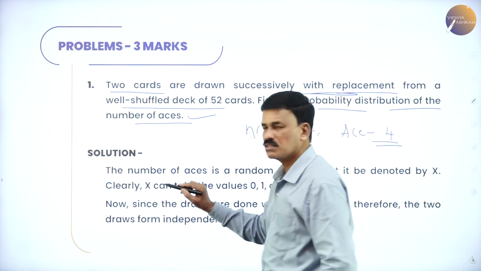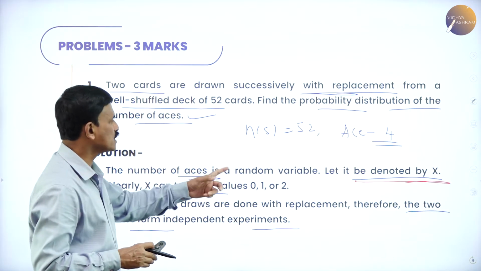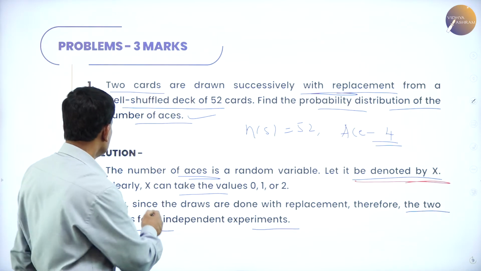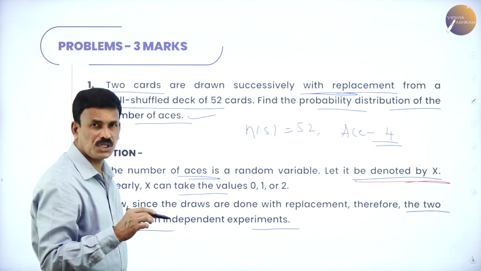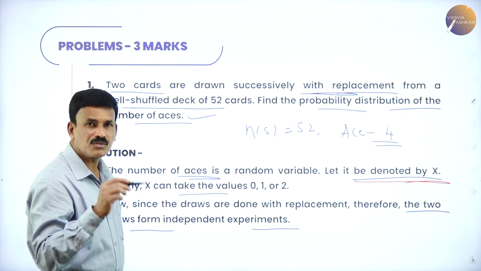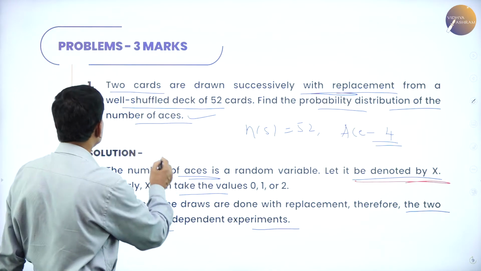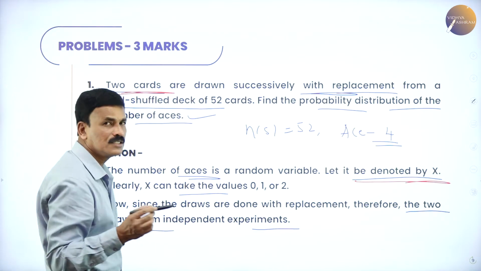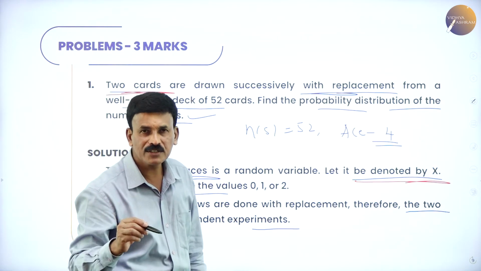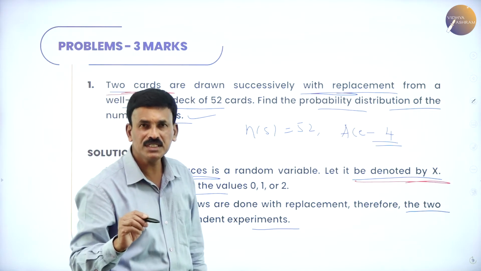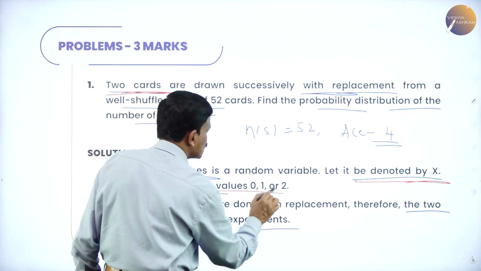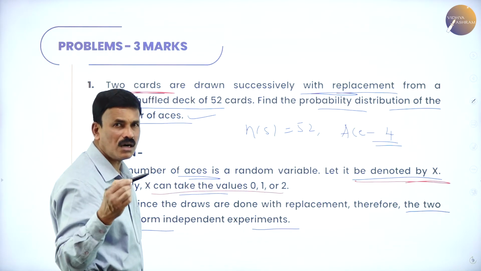Now, let us come to the solution. The number of aces is a random variable. Let us denote it as x. X denotes the number of aces. Since 2 cards are drawn, there may be no ace, that is 0, or there may be 1 ace, or 2 aces. So, therefore, x can take the values 0, 1 or 2.